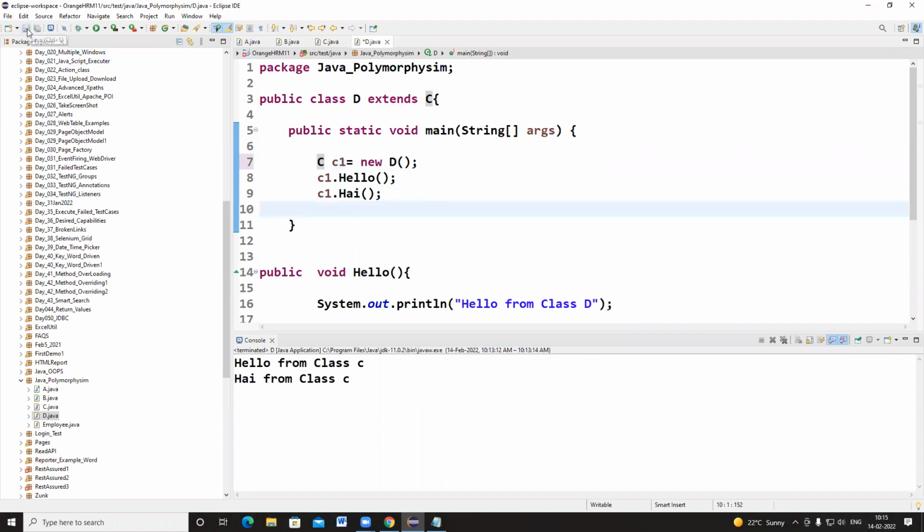So now you can tell me, what lines of code will be printed? Hello from class C and hi from class C. But actually wherever the methods have been implemented, from that class it will be executed. Now let's run this program.